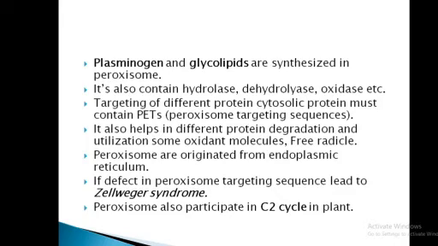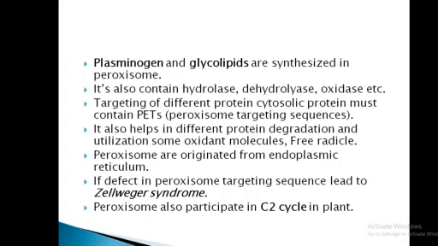Why is it necessary? For example, if catalase enzymes are made, they are nothing but proteins, and they are present in the cytoplasm, so they can be transported by a targeting process, called the peroxisomal targeting sequence.